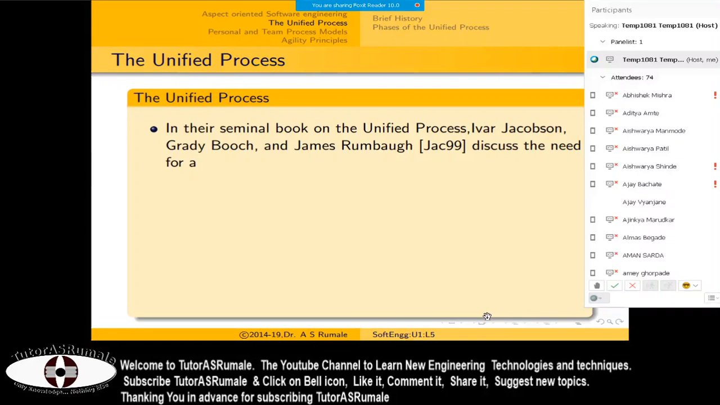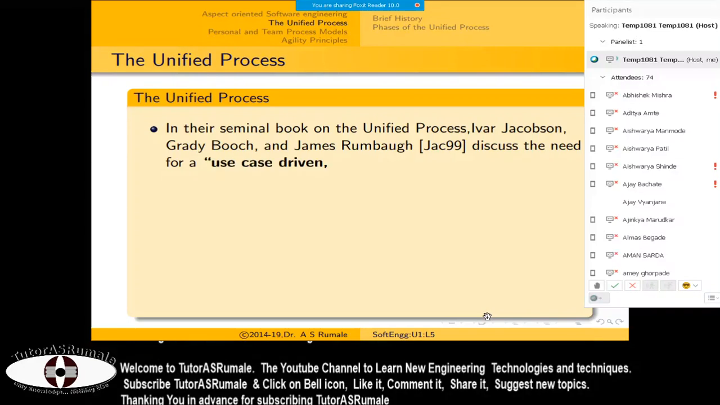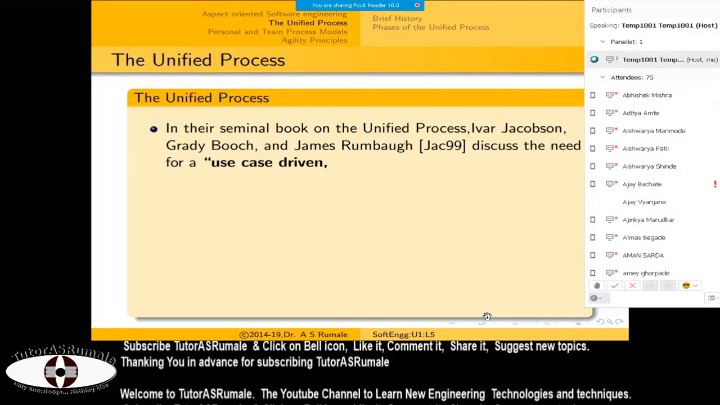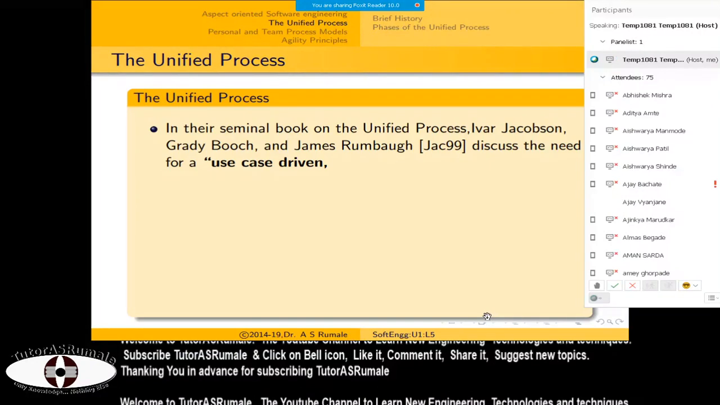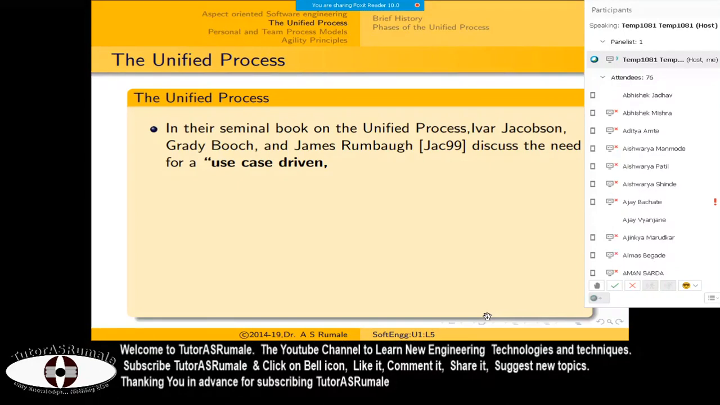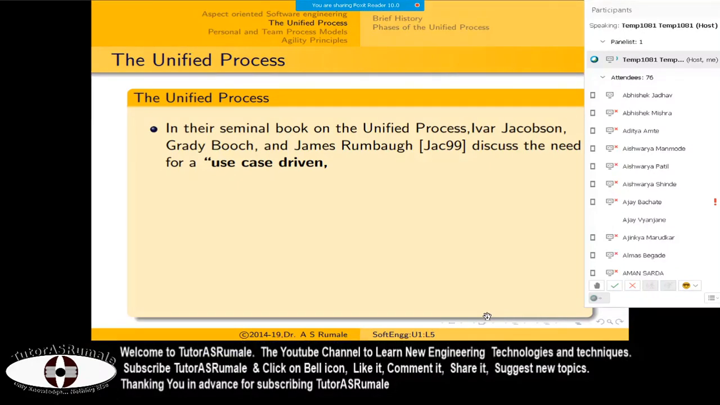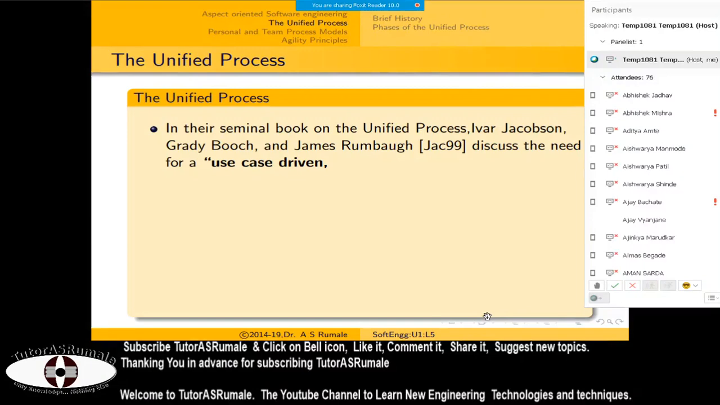It is use case driven. What does use case driven mean? It means how the user sees the system. So the graphical user interface of your system needs to be use case driven, as the user is trying to check the system. That is what we call use case driven.